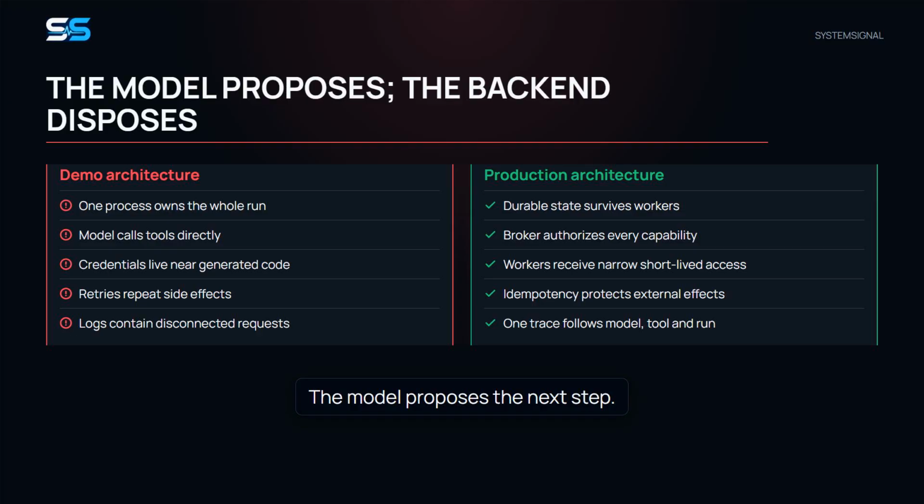The model proposes the next step. The orchestrator decides when the run advances. The broker decides whether the action is allowed. The worker executes one bounded capability. The journal records what happened. OpenTelemetry-style spans connect the run, model operation, and tool call without automatically storing sensitive prompt content. This division gives teams something prompts cannot provide: independent enforcement and an explainable history.